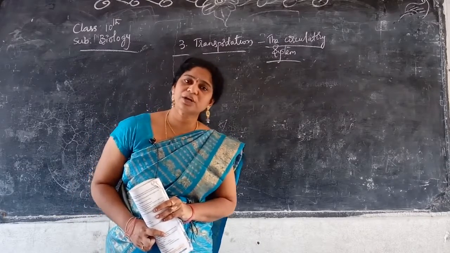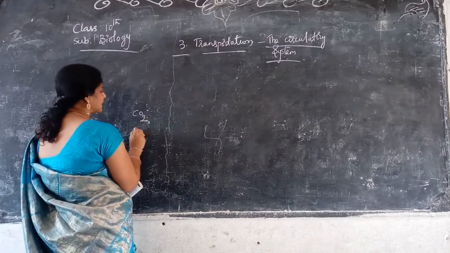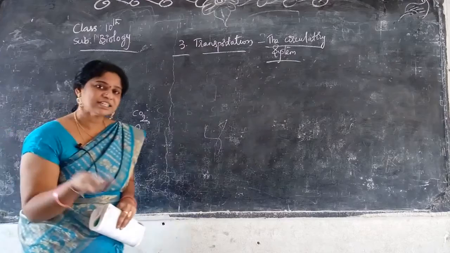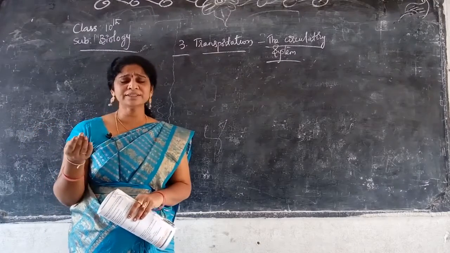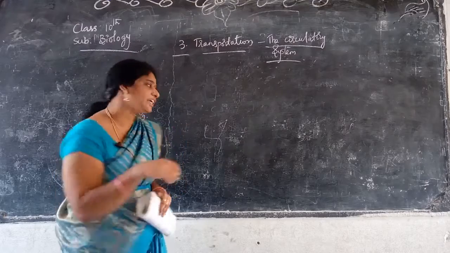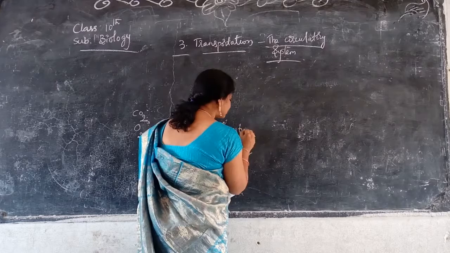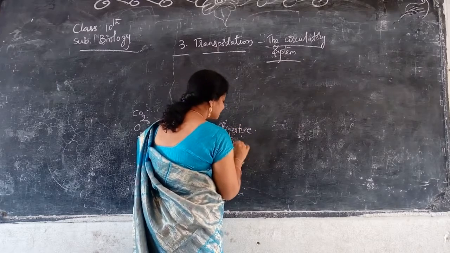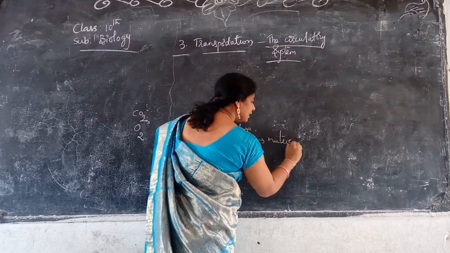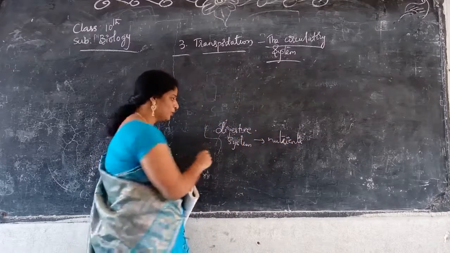In the respiratory system, what happened? Mainly the exchange of gases, carbon dioxide and oxygen. In transportation, what is happening? Whatever food we eat enters the digestive system, which I already told you about, starting with nutrition. Many nutrients are taken in by our body through the digestive system.